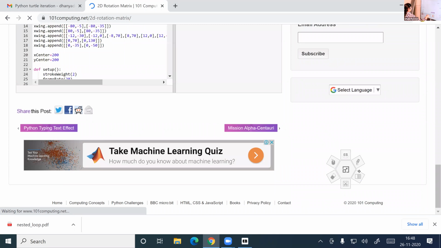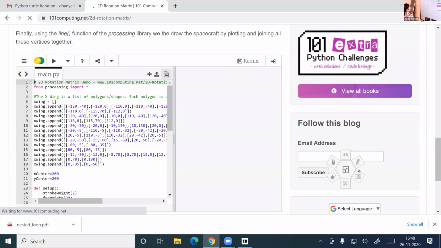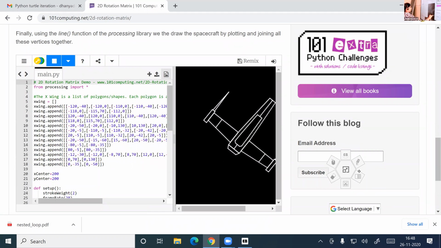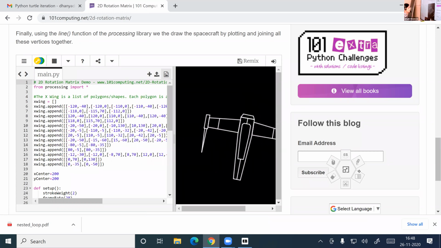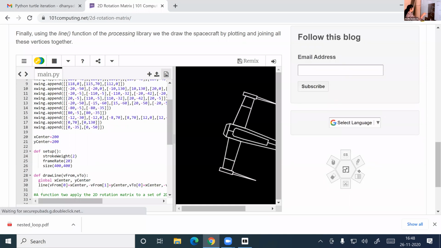Coding is available with this, but oh my God. Everything is possible using this Python programming. So this is another example. You can see lots of coding here.